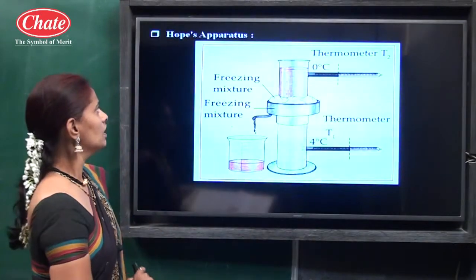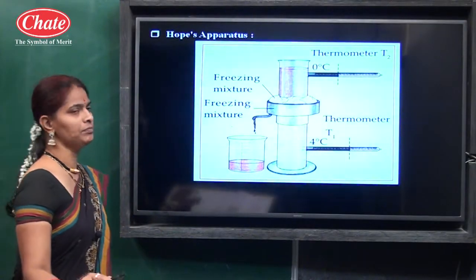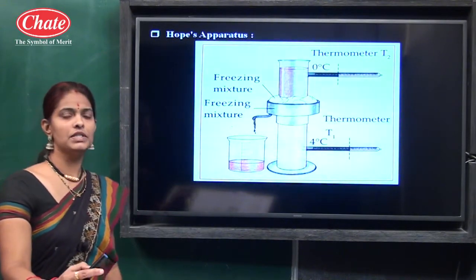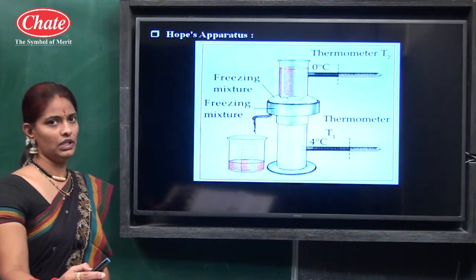Then next, another diagram is given, and you have to explain this diagram. You have to explain first the structure and then the working.